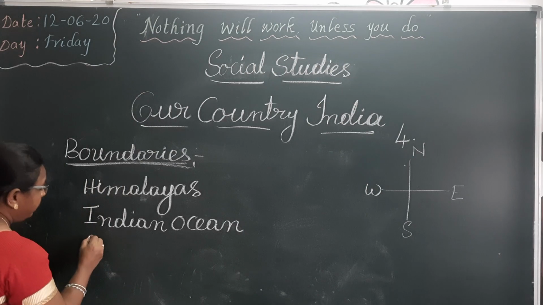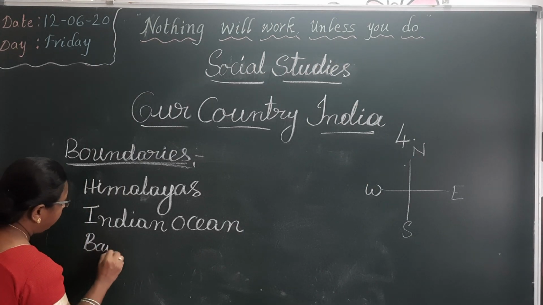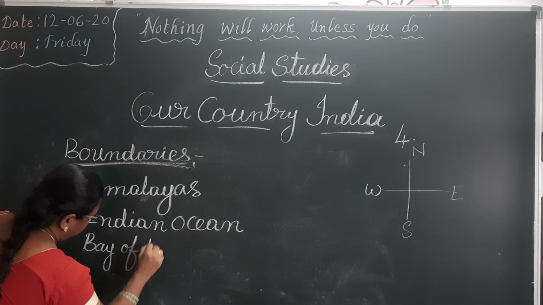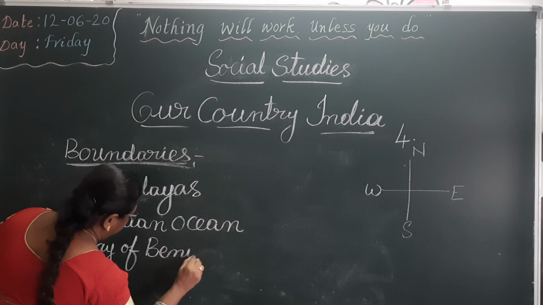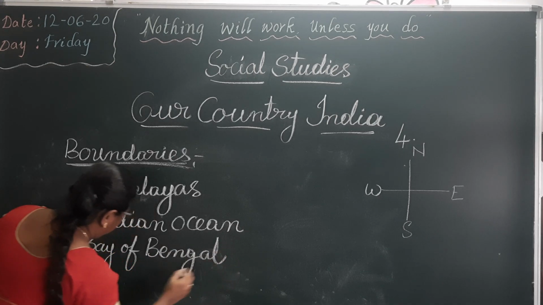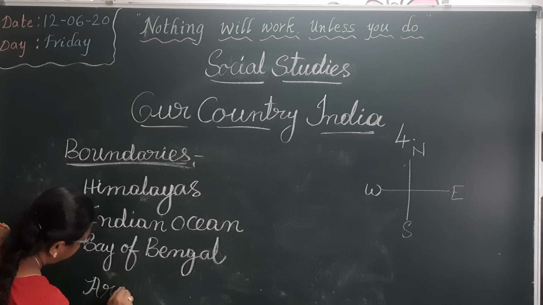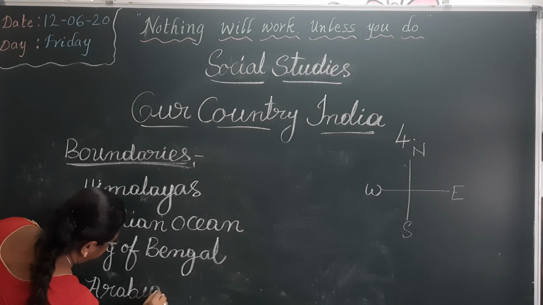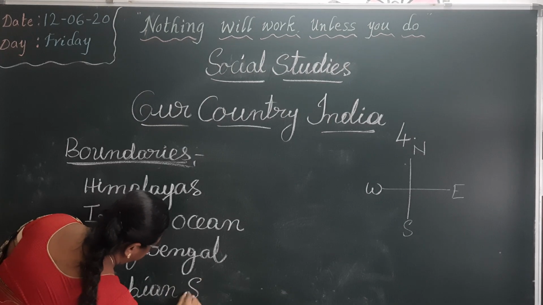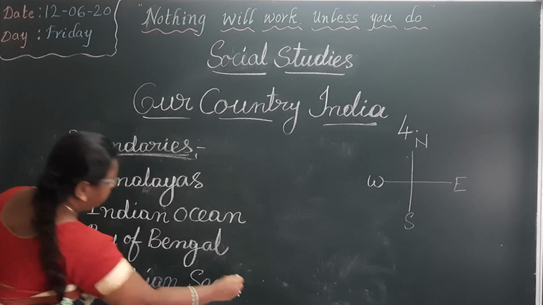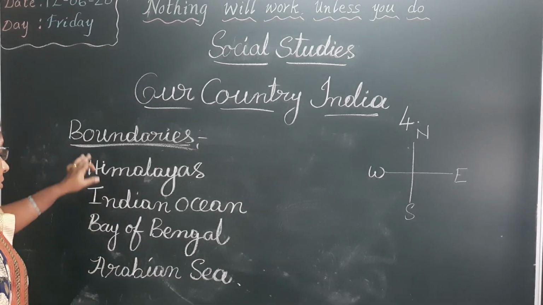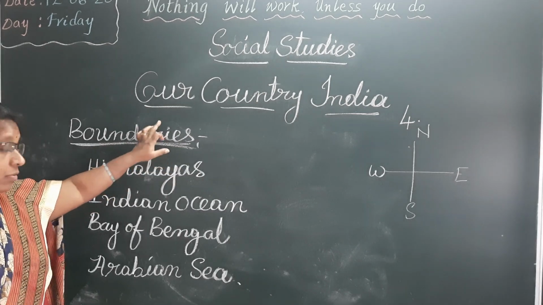On the east side, Bay of Bengal. On the west side, Arabian Sea. These are the boundaries of our country.